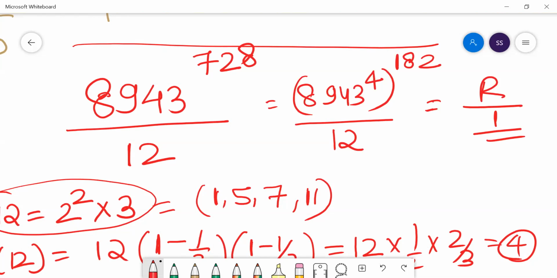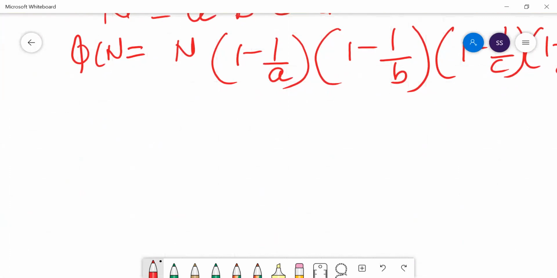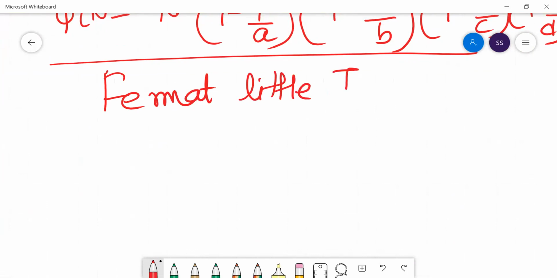So the Euler theorem is very important. Now, going further, as you understood the Euler theorem, the next thing to understand is the Fermat's Little theorem.